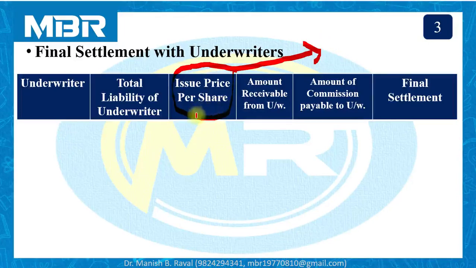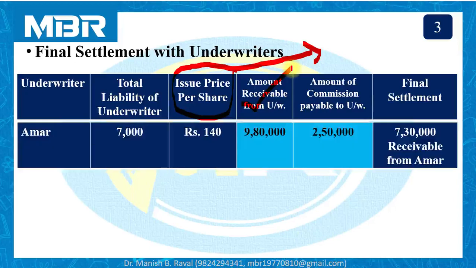Now, third column is issue price. Fourth, amount receivable from underwriters, that is nothing more than multiplication of column number 2 and 3. Amount of commission payable to the underwriters, we have completed the calculation of underwriting commission just a few minutes ago. And last, final settlement. Now, come to the point.